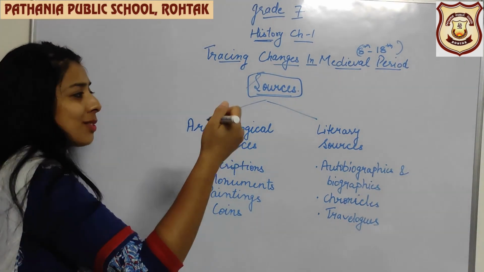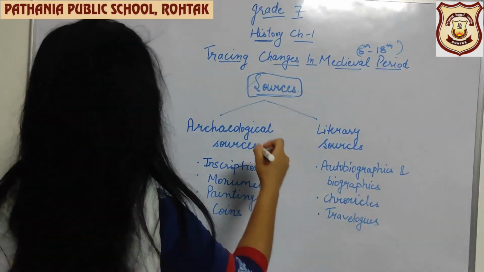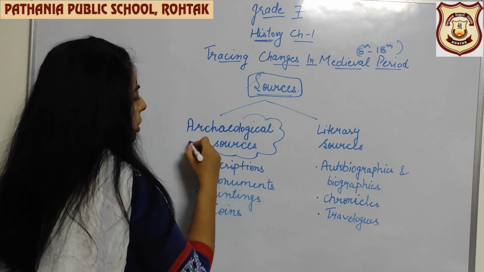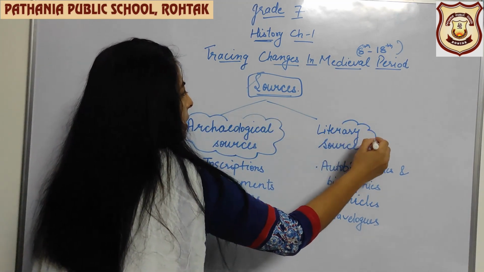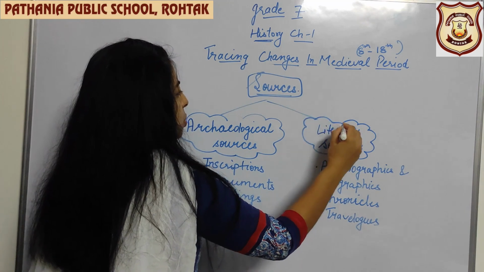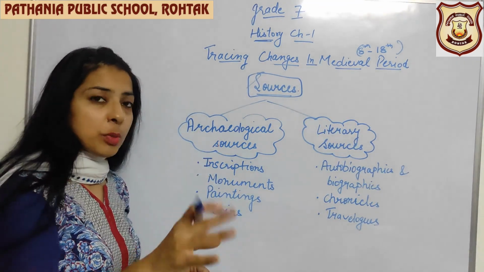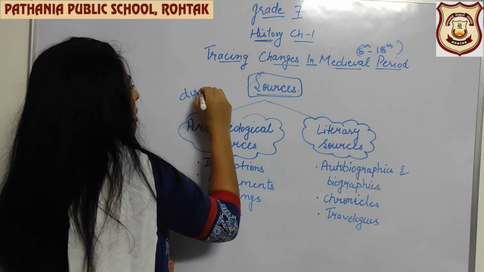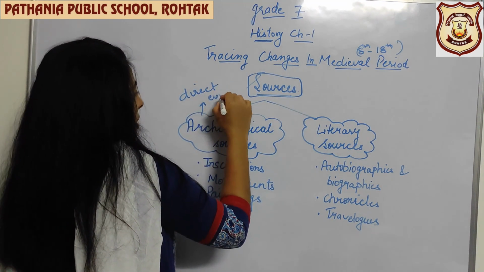So in sources, as we have discussed in class 6 also, it is divided into two parts. One is archaeological sources and the second is literary sources. So what is the difference? Archaeological sources are the direct evidences.